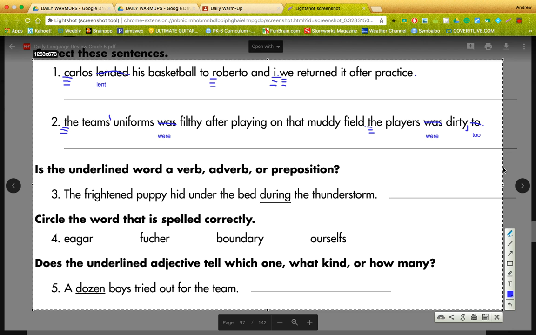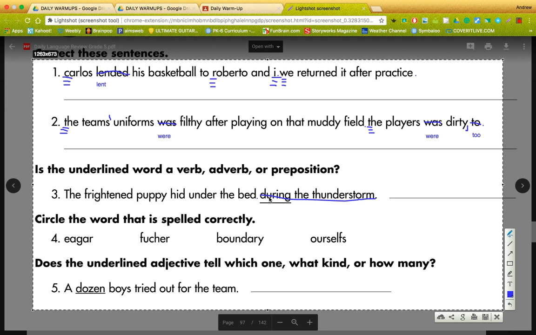Is the underlined word a verb, adverb, or preposition? Well, I know all you guys have to do is type in during and ask the question. And since most of you did that, you know right away that during is a preposition. Now, one way to know this is this whole thing, during the thunderstorm, is actually a prepositional phrase. You can take this out, and it's still a sentence. So if I cross this off, I've still got a sentence here. I can put a period here, and we'd be okay. The frightened puppy hid under the bed. That's a sentence. During the thunderstorm. Because we can do that, we know during is a preposition.